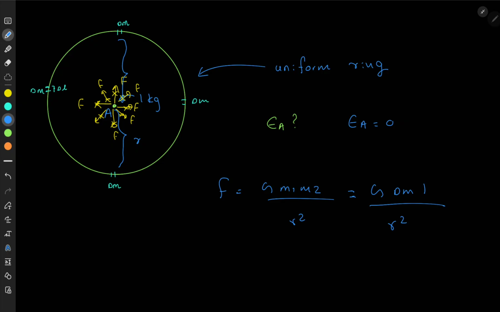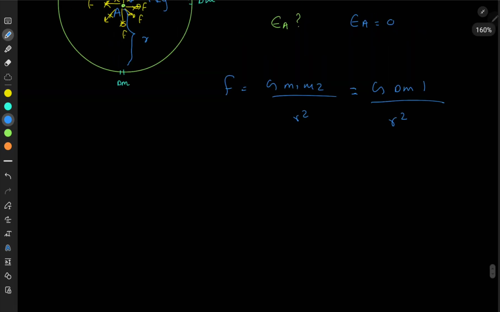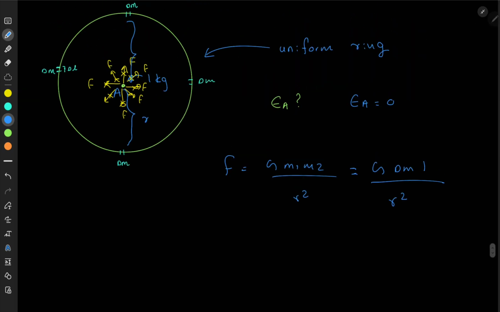Whether it's attracted from the left or from the right, the top or the bottom, it's going to be the same. Now I want you to use your imagination and take this ring and convert it into something three-dimensional, something like a sphere of a uniform mass distribution.